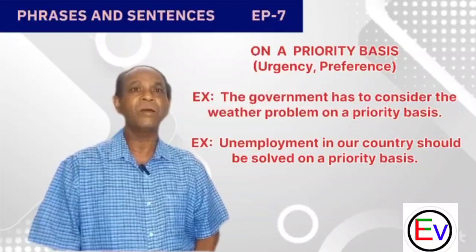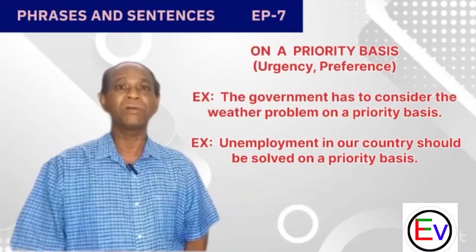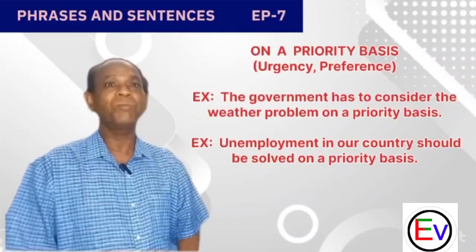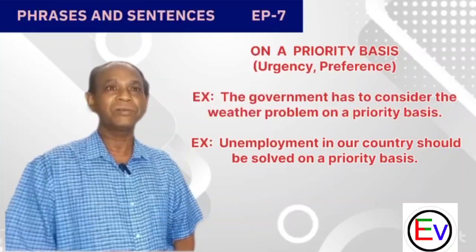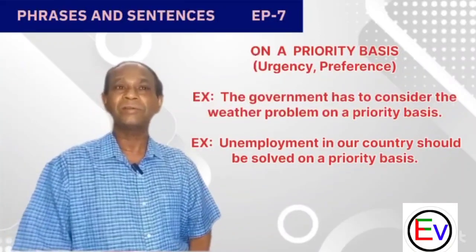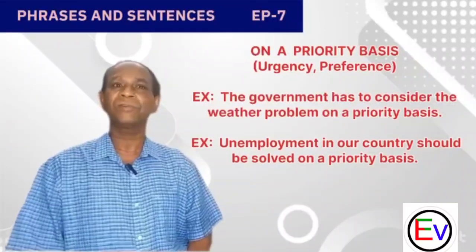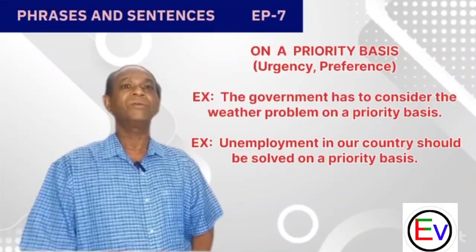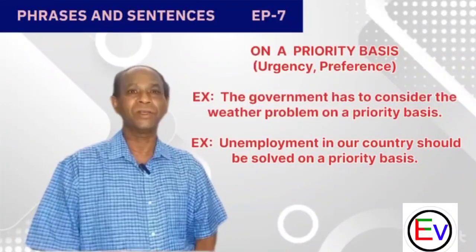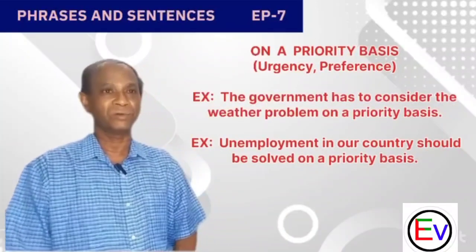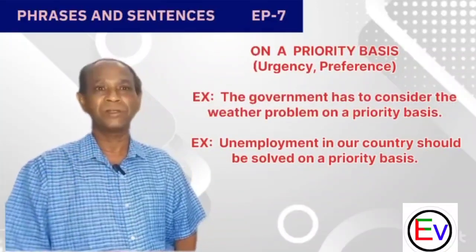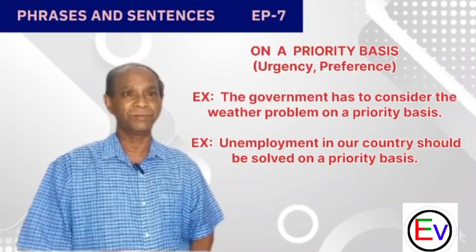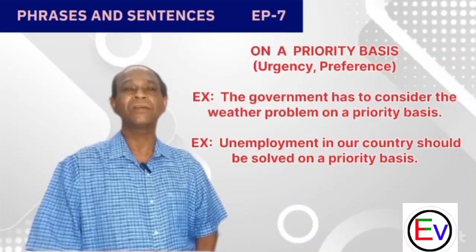The next sentence is unemployment in our country should be solved on a priority basis. If unemployment is there in our country, it should be given a priority. That means it should be treated very urgently. That's the meaning of this sentence. If you really understand these two sentences, you can also create or imitate some sentences on your own. Okay, I hope you understood this phrase very well. If so, let's go to the next phrase.